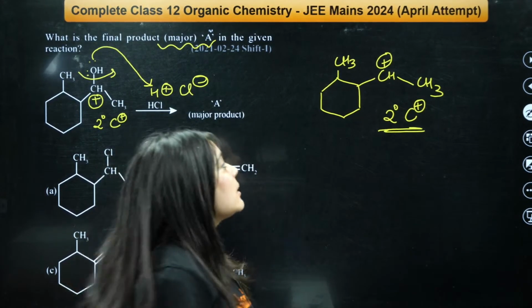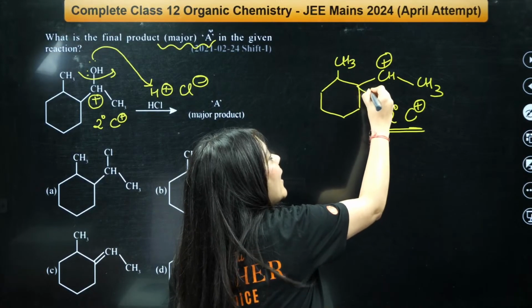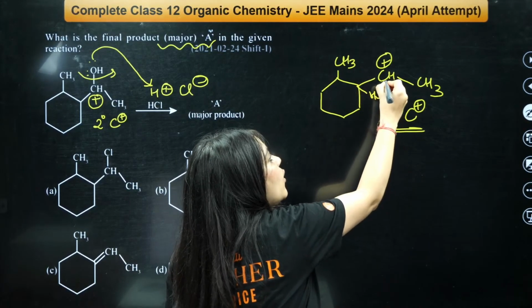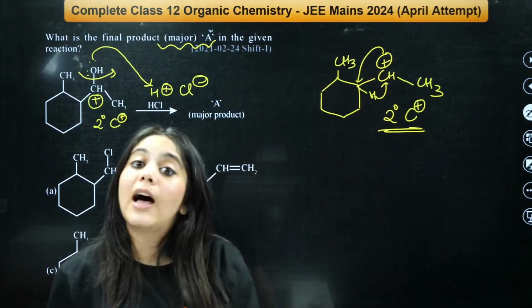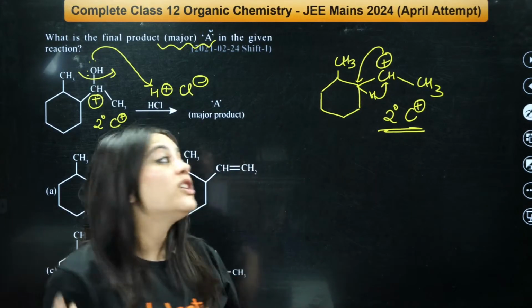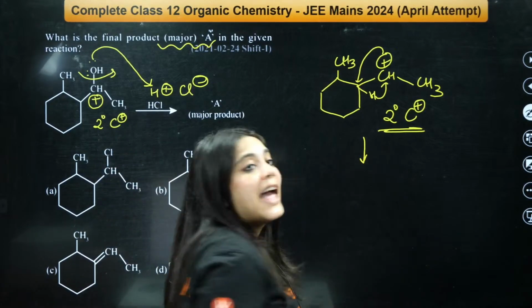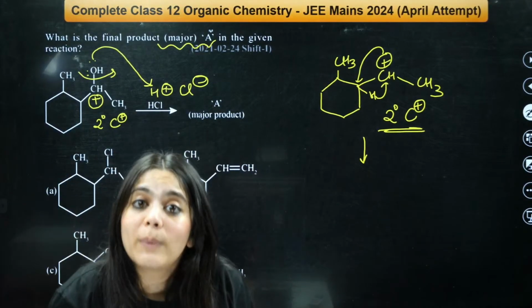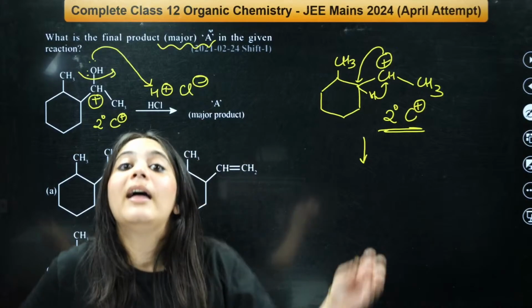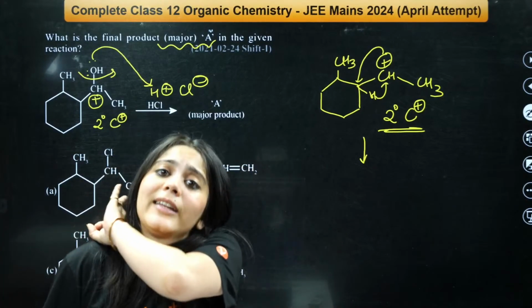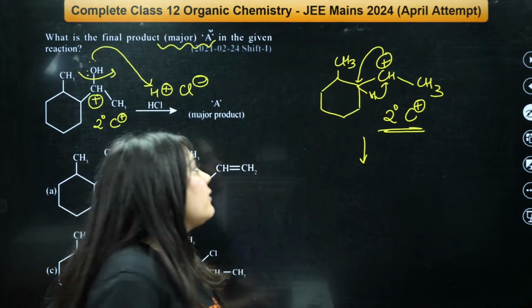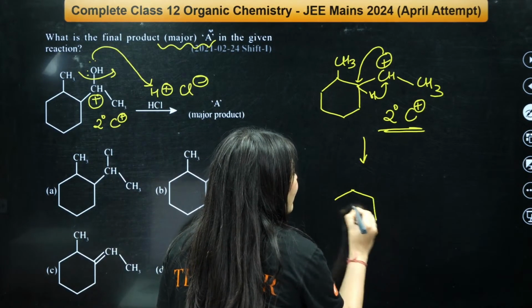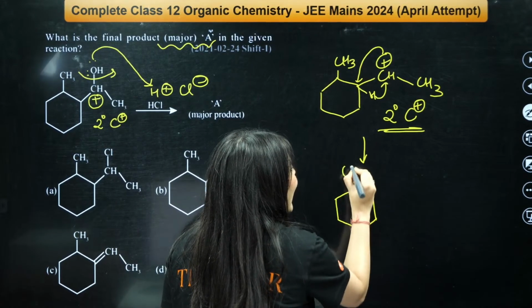But this has the possibility of a 1,2 hydride shift. If this hydrogen goes over here, the carbocation then comes over here and can become a tertiary carbocation, which is more stable. So that will definitely happen. Whenever there is a formation of carbocation, remember that rearrangements are definitely going to be possible. There is a possibility rearrangement will happen.